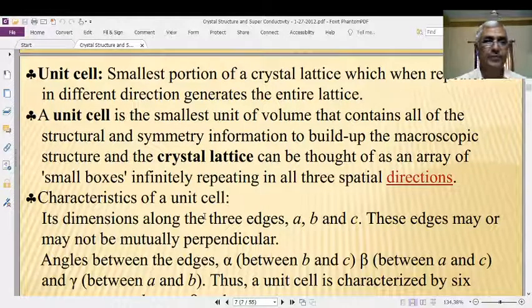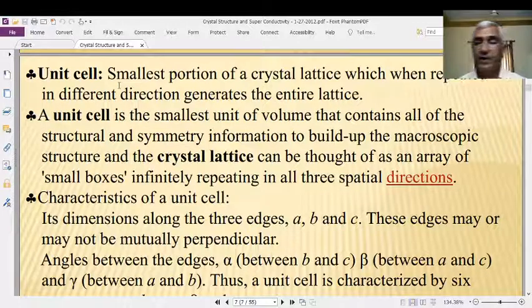Similarly, in crystal, a crystal is a regular arrangement of some materialistic particles. Unit cell is the smallest portion of the crystal lattice, which when repeated in different directions generates the entire lattice.